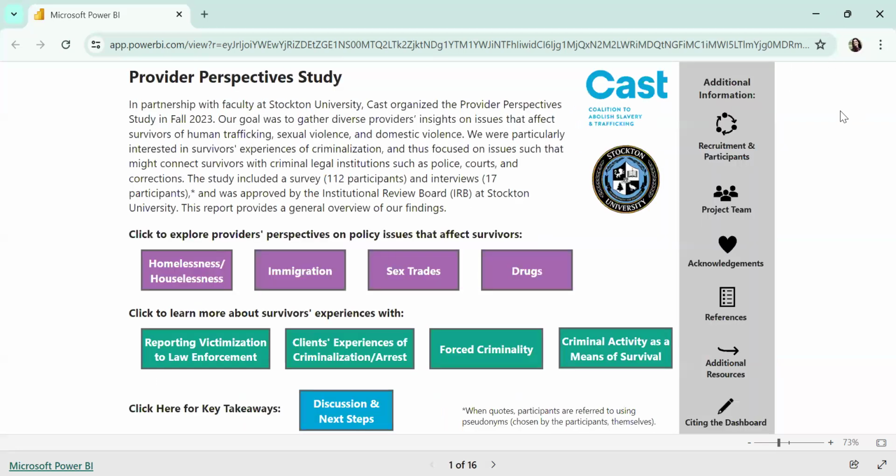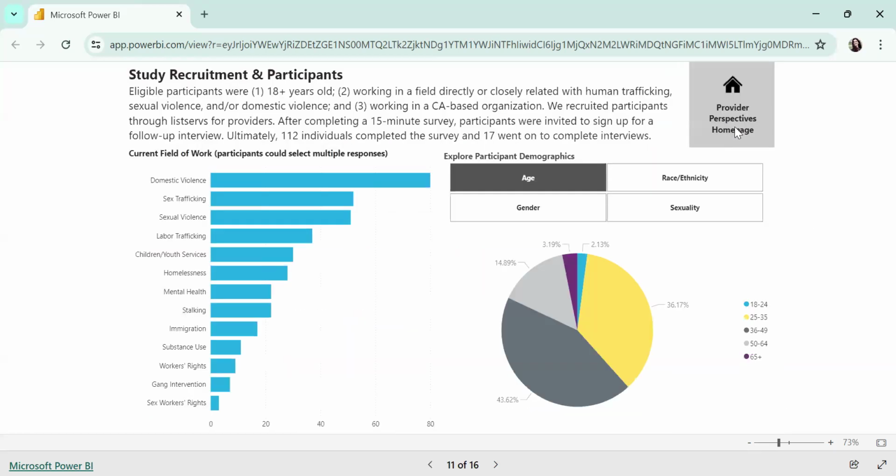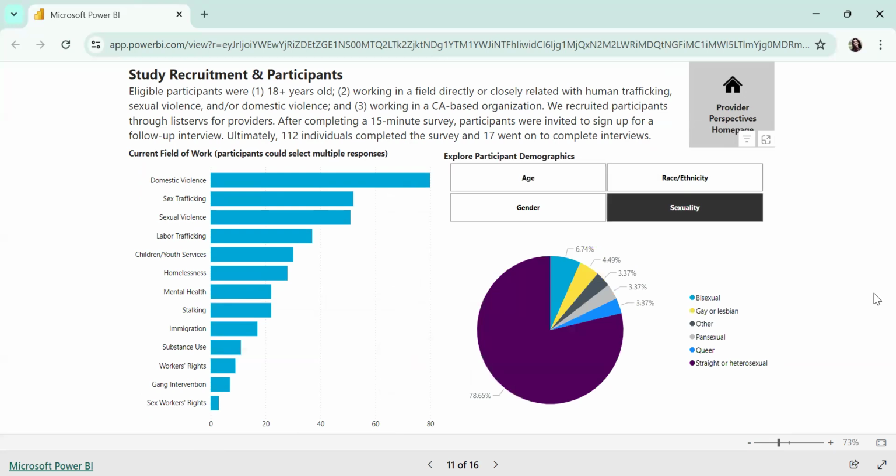Now, as I mentioned, if you'd like to learn more about the study itself, you can look at these icons to the far right in the gray column. We're going to look at recruitment and participants. So here you can see information on the career fields that participants worked in. This is from the survey. And then some information about their demographics. These are also interactive. So right now you can see age is highlighted. There's a pie chart with age ranges. If I want to look at other characteristics, for example, sexuality, I click on the button for sexuality, and a new pie chart appears with that breakdown.